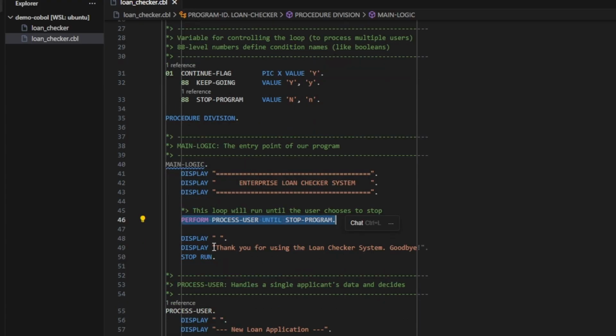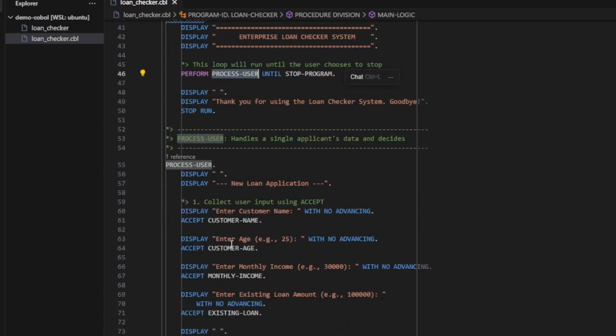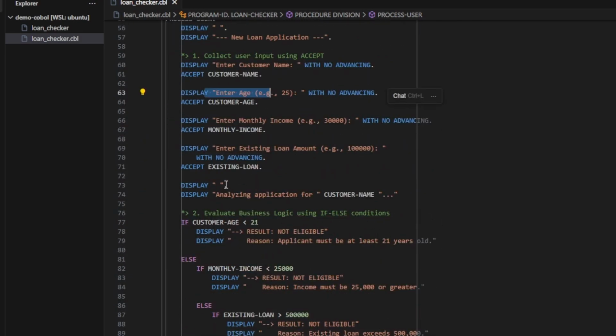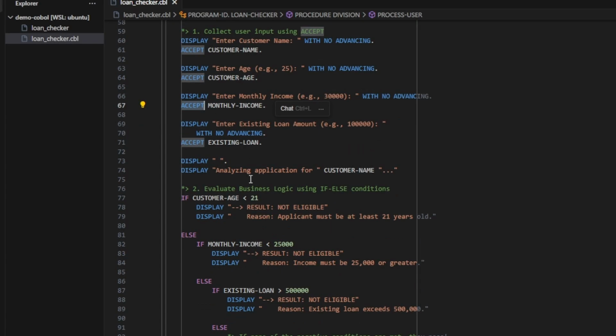And then we see display. So as soon as this perform ends, there are a few display statements and finally the stop run. So now let's look at the process user paragraph. Enter customer name, age, monthly income. That's all good. So it is accepting the values from the terminal with the accept statement and it is storing them in these variables.